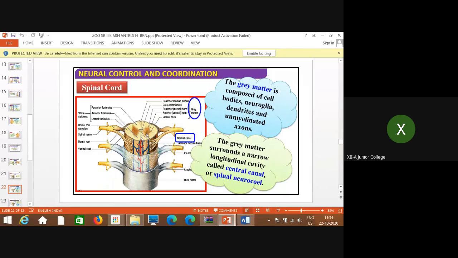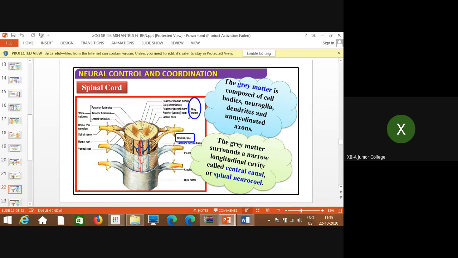And always remember that whenever the gray color is there, that is because of the cell bodies of the neuron as well as non-myelinated axons as well as dendrites. So this gray color is because of the cyton.